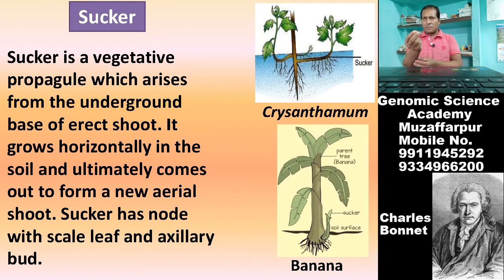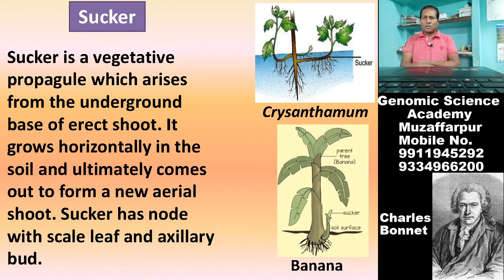In the case of sucker, the base of the shoot that is underground contains vegetative propagules which grow horizontally and come out aerially to develop into new plants.